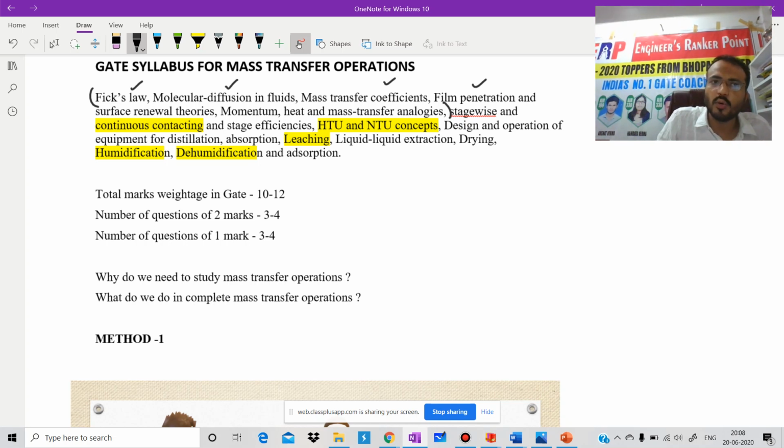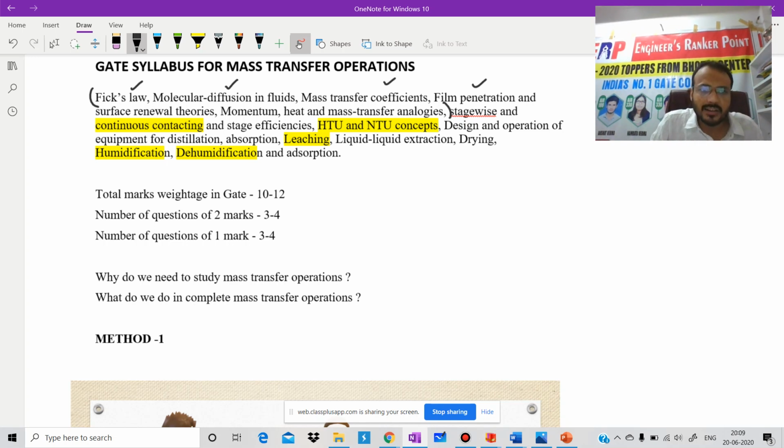Then design and operation of equipment for distillation, absorption, leaching, liquid-liquid extraction, drying, humidification, dehumidification, and adsorption. Remember one thing, the initial part of the mass transfer is very tough and the last part of the mass transfer is very tough. So we need to maintain a speed in such a way so that each and everything should be clear. Is it clear?